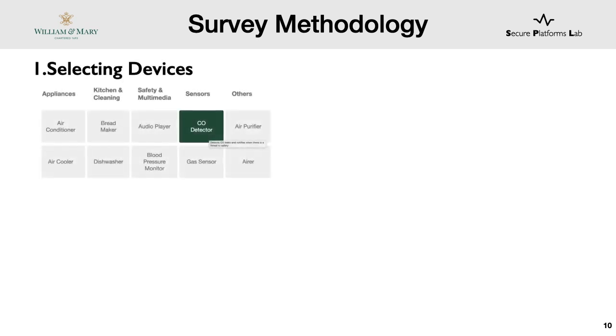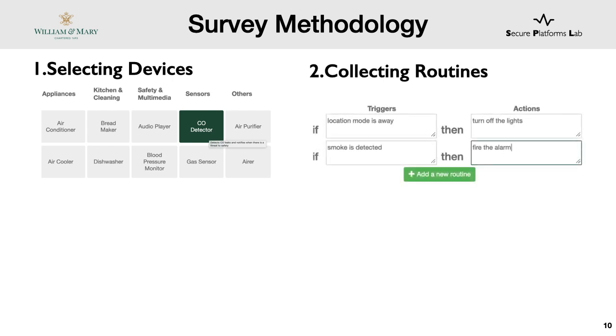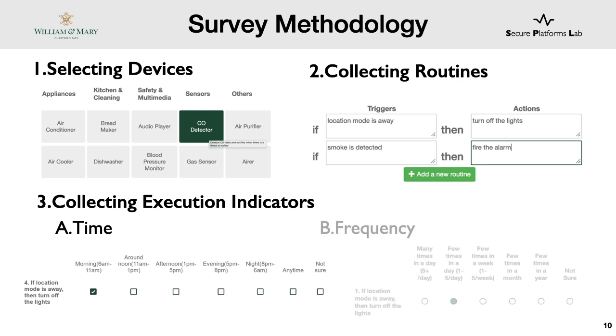So we use the survey methodology, which we split into 3 tasks. First, we asked participants to select devices. We provided a list of 70 popular smart home devices. Second, we collected routines. We asked participants to provide triggers and actions in a plain English text, as we did not want to enforce any artificial constraints on routine creation. Finally, we collected execution indicators. Here, we collected time range and frequency indicators to get clues of when and how often routines are expected to execute.